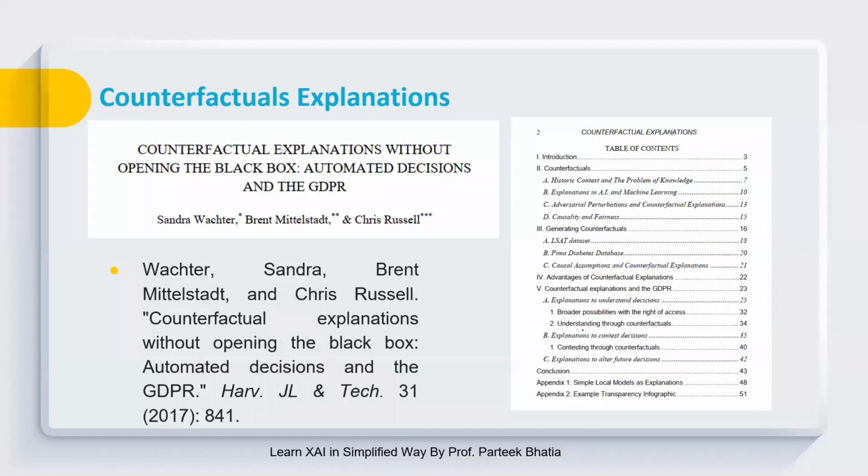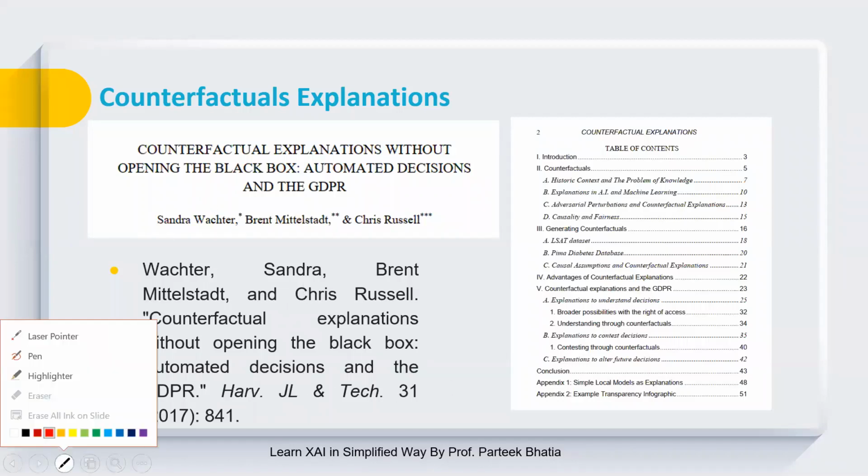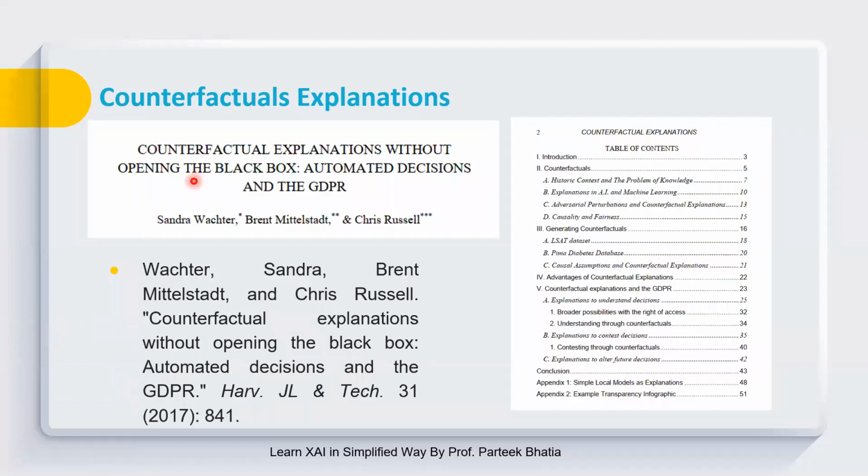The counterfactual explanation was first given by Wachter et al. in 2017. They proposed a very important benchmark paper titled Counterfactual Explanations Without Opening the Black Box: Automated Decisions and the GDPR.